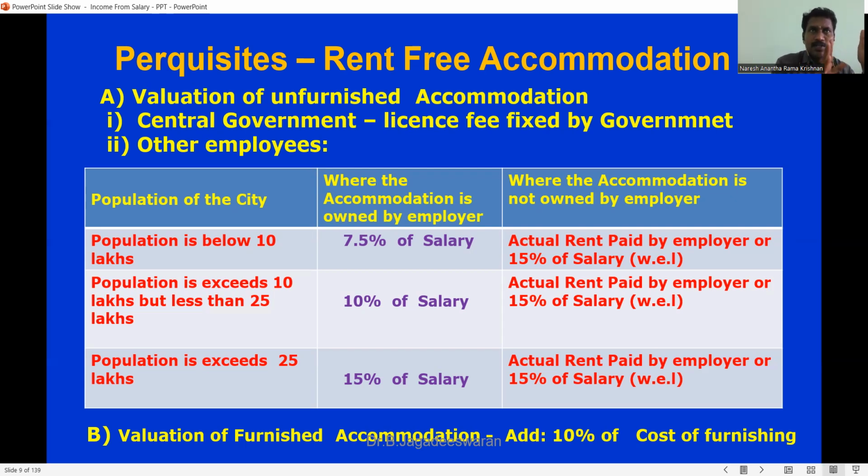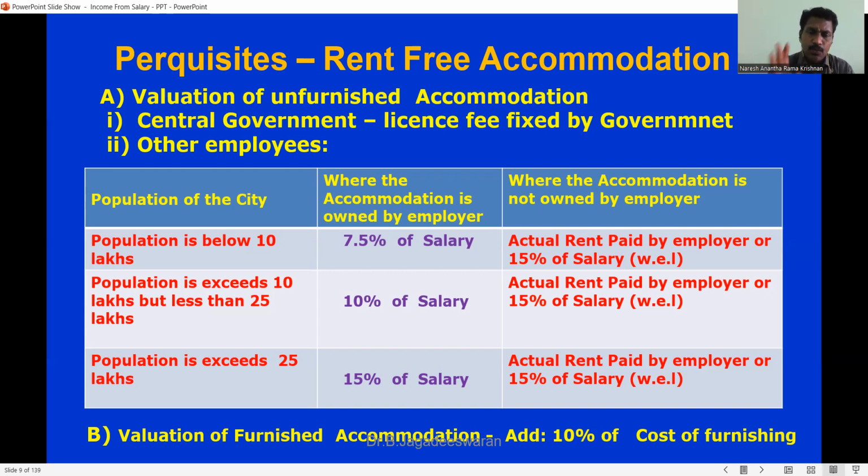Rent-free accommodation is nothing but a bungalow or a house, along with furniture and all other things, provided to some employee. Then it is called RFA. We have two kinds of rent-free accommodation, furnished and unfurnished. Furnished means along with furniture, you don't have to buy anything. All the things will be available: your TV, air conditioner, cooking vessels, fridge, furniture, all will be provided. That is called furnished rent-free accommodation.